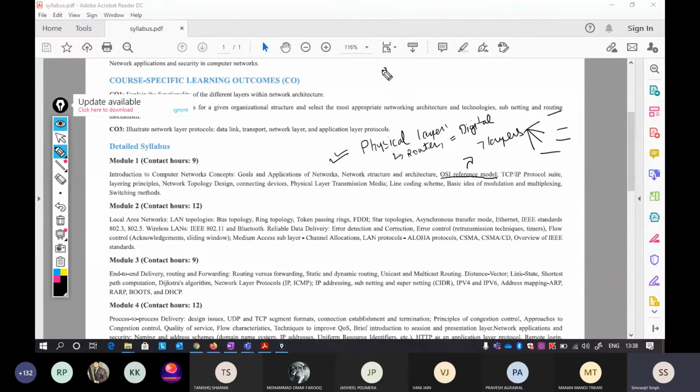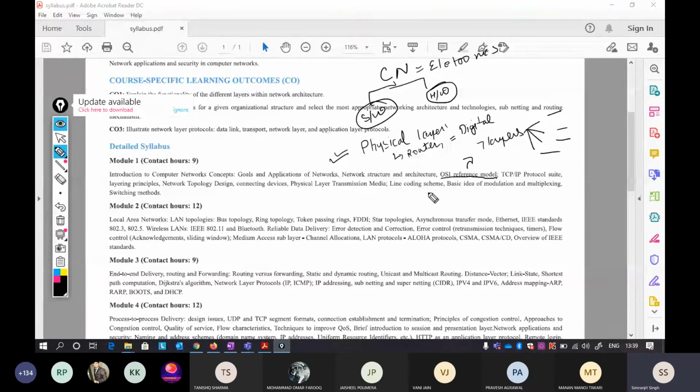Okay, so computer networks is divided into 2 parts. The first part is the hardware related part and the second part is the software related part. This subject is very common. The electronics people also study this subject, but they study the hardware part very deeply, while we computer science people study the software part very deeply. I'll tell you which is the software part. If you see in the syllabus, you are seeing physical layer transmission. So it is a hardware part.